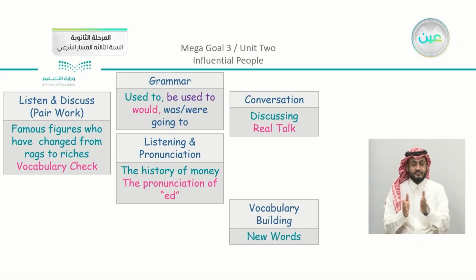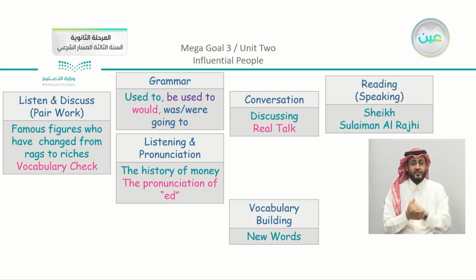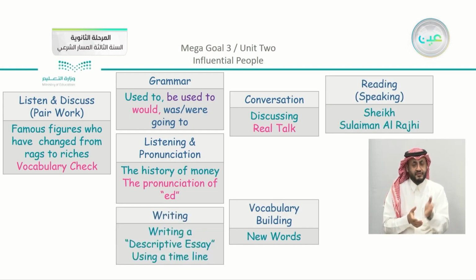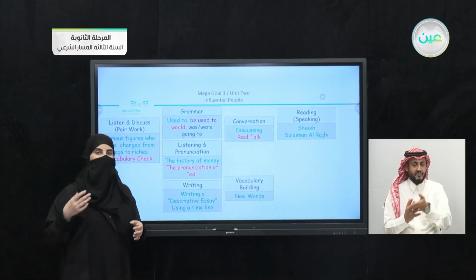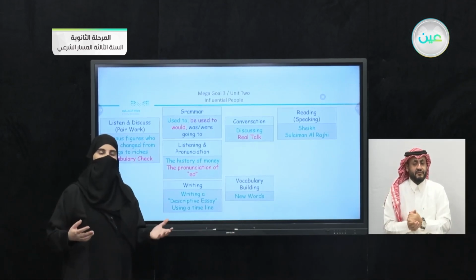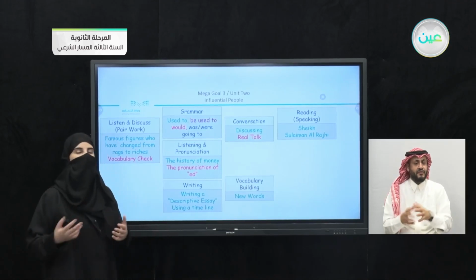Moving on, we have the vocabulary building. We studied new words, which we also passed by again in the reading, which was about Sheikh Sulaiman al-Rajhi. Moving on, we have also the speaking, which was a part of the reading. We had the writing in 2 lessons here. The writing was about writing a descriptive essay using a timeline. So you can see that the timeline is a very important part in our unit. We used it in the writing. We used it also here in the project, which means that it is something useful that you can benefit from.